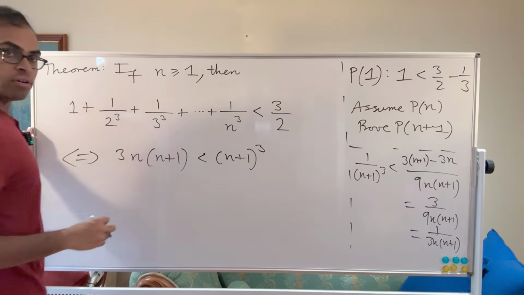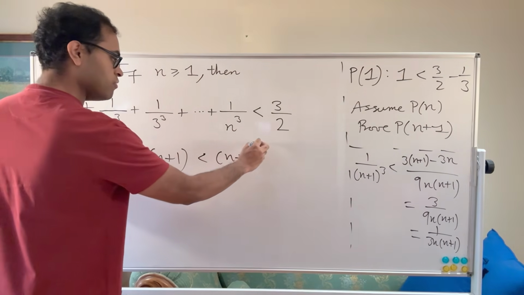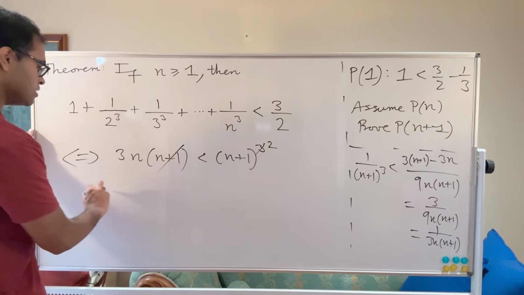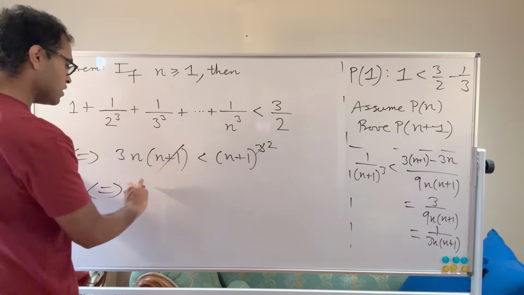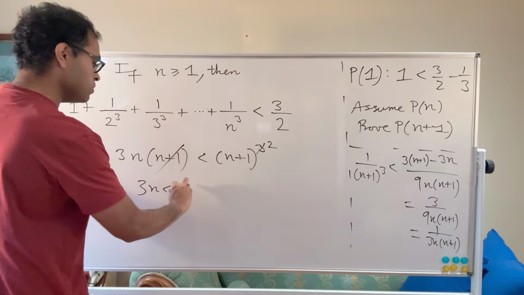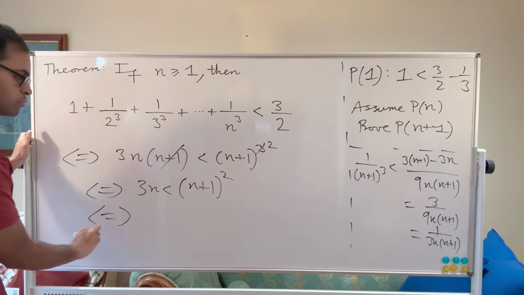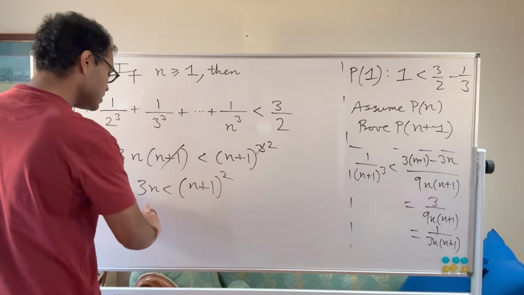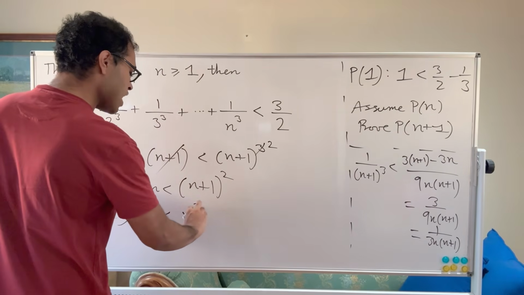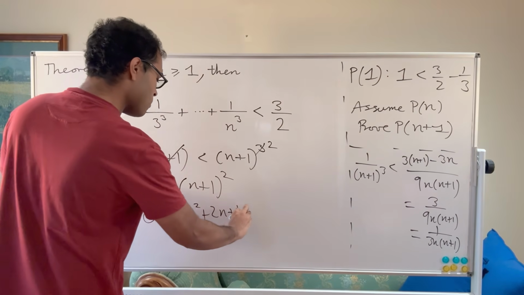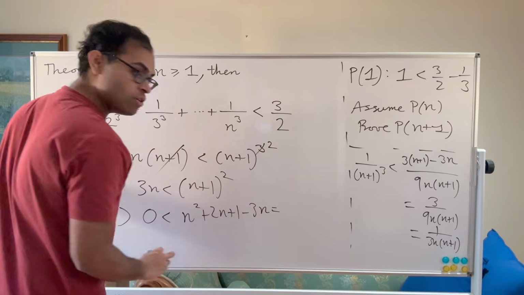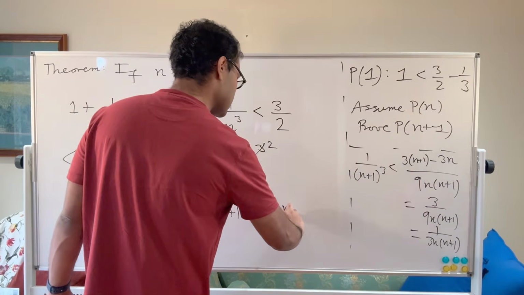And now, of course, this is the same as saying we can cancel off. We can make this a 2, and we can cancel this off. So that's the same as saying that 3n is less than (n+1) squared. Okay, and of course that's the same as saying, by subtracting 3n on both sides, that 0 is less than n squared plus 2n plus 1 minus 3n, which is equal to n squared minus n plus 1.